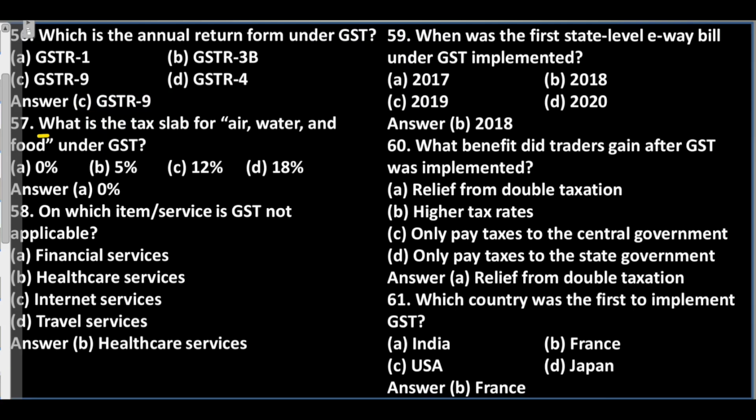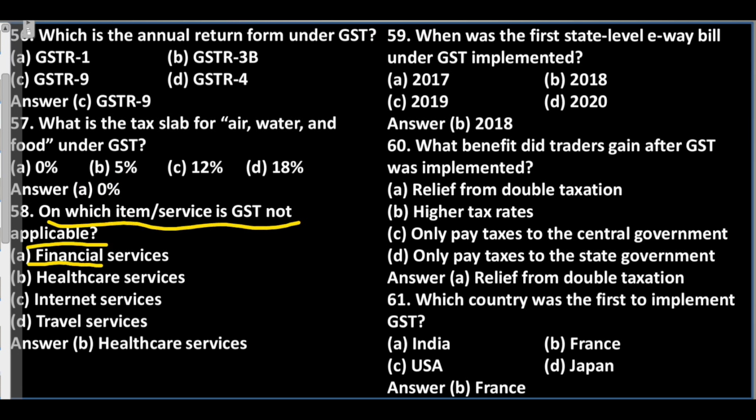Question 57. What is the tax slab for air, water, and food under GST? A. 0%. B. 5%. C. 12%. D. 18%. Answer: A. 0%.